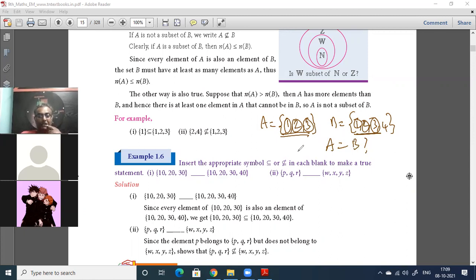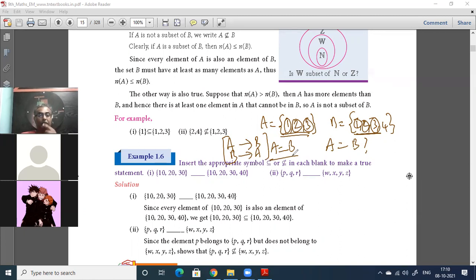That's why I asked Sandhya. You must define it 2 times. From A to B you must define, and from B to A you must define. Then only you can say A equal to B. Equal sets, there are 2 parts to the definition. Very important. Otherwise, you will be defining only subset. If all the elements in A are in B, then you are defining a subset.